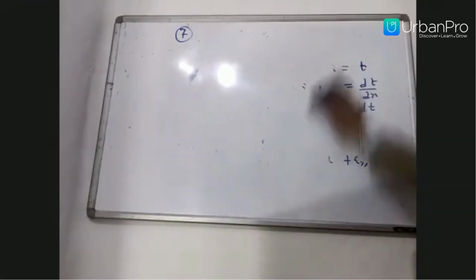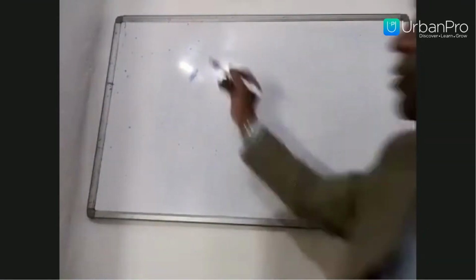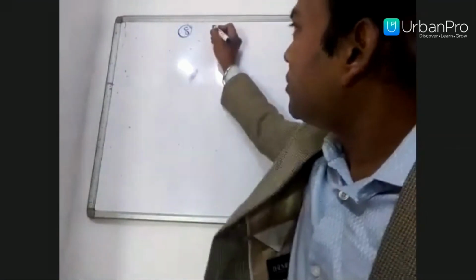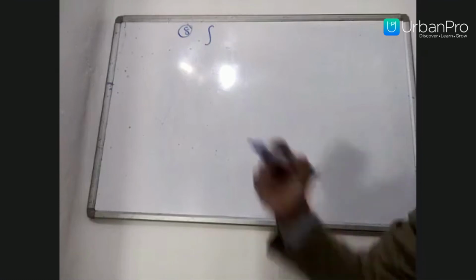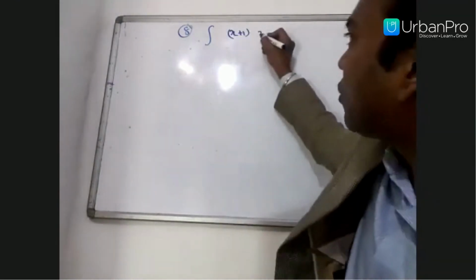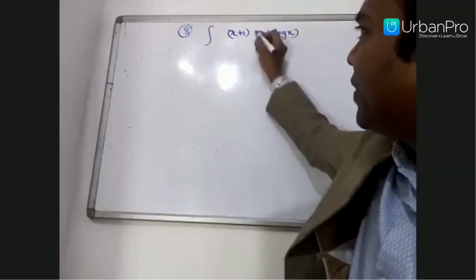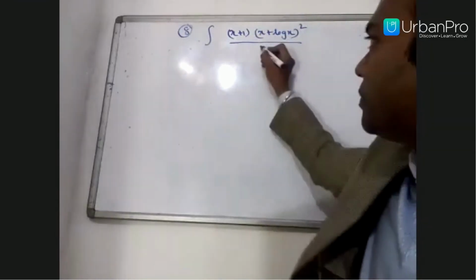Next problem, problem number 8. Integration of (x plus 1 by x) times (x plus log x) the whole square, dx.